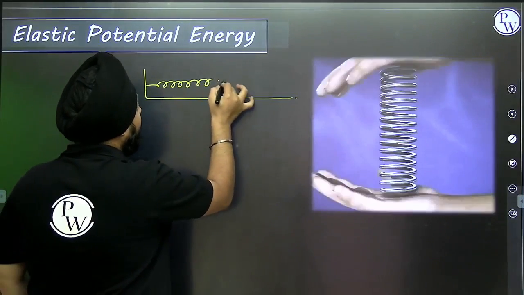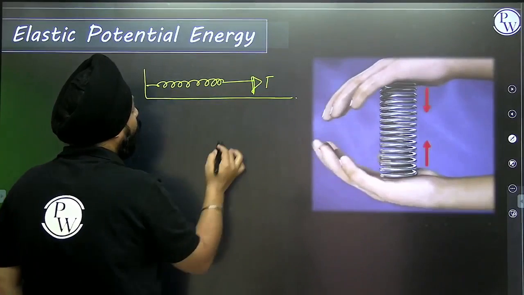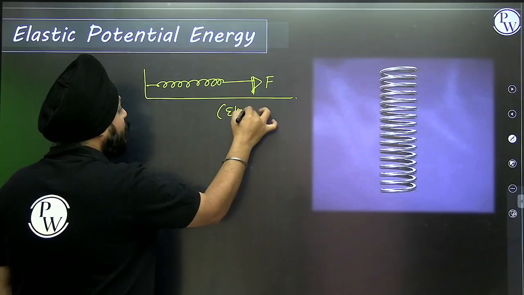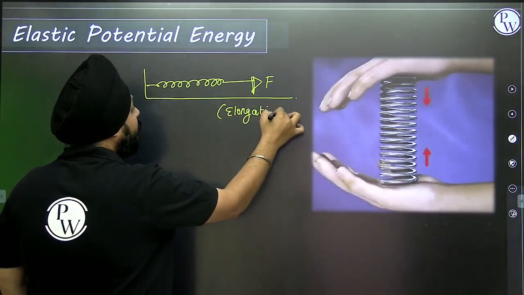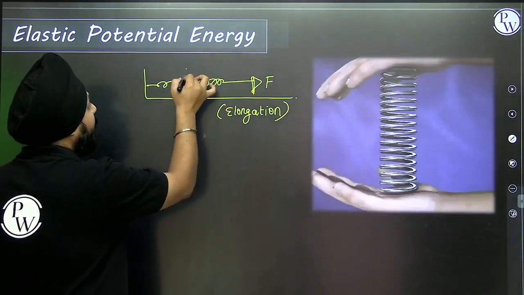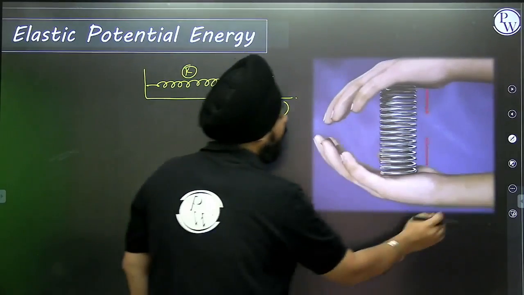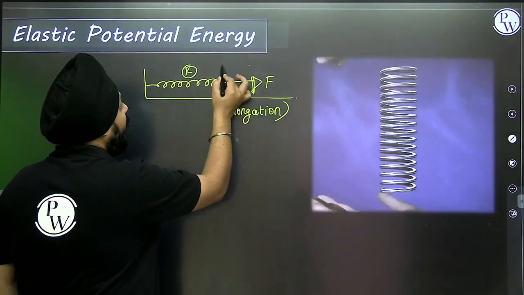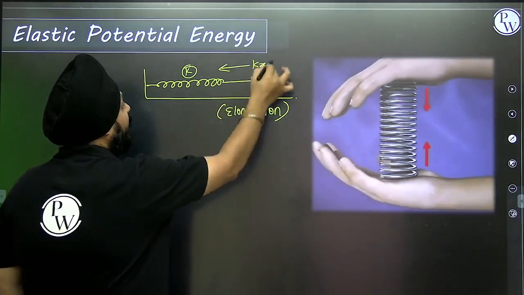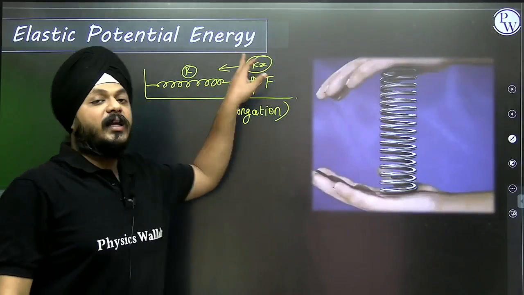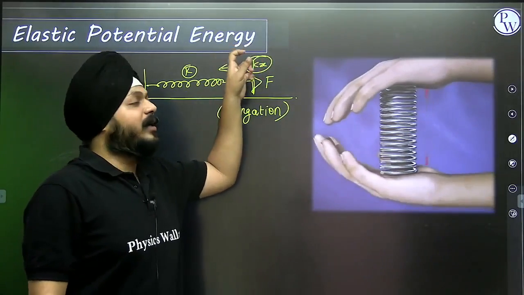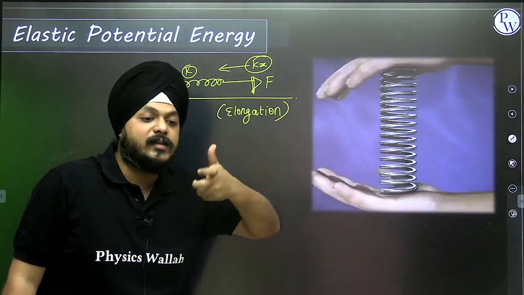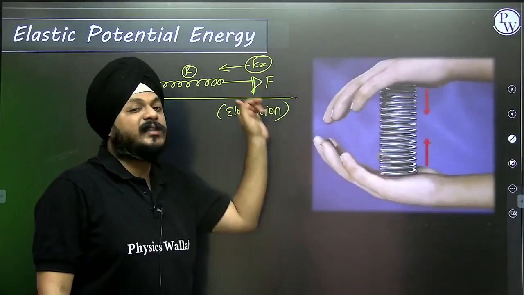If this is a spring, on application of the force F, the spring is getting elongated. For this elongation, up to certain proportionality limits, a restoring force is generated, that is Kx. This restoring force helps an object regain its original position on removal of the external force.